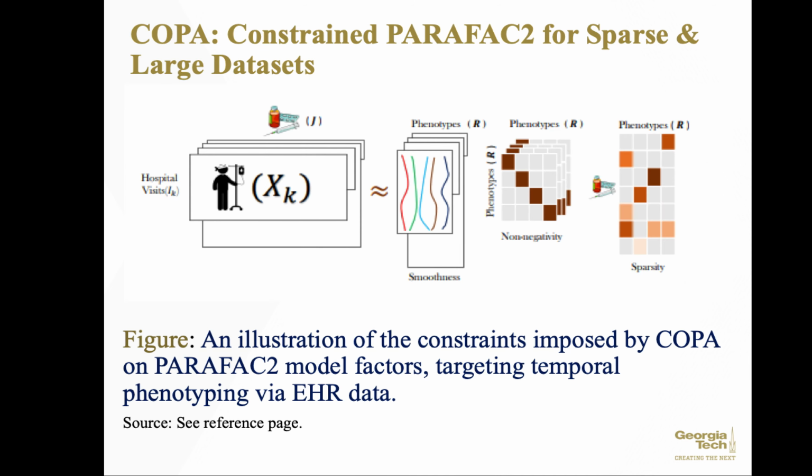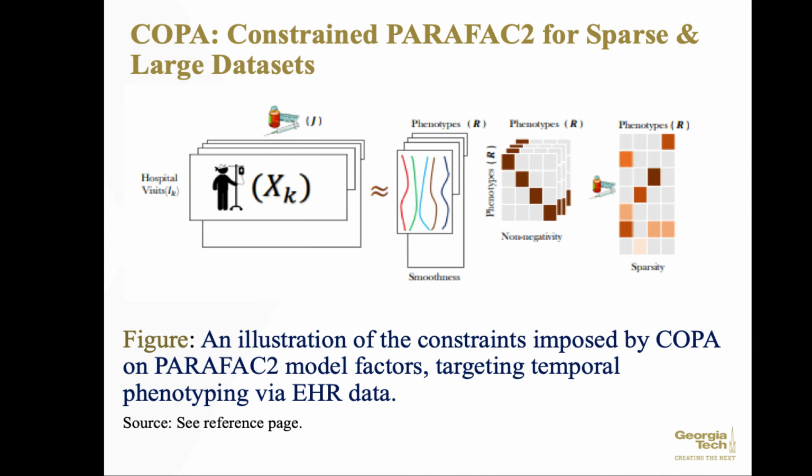Because applying phenotyping algorithms and tensor factorization models to conduct prediction tests always requires meaningful interpretations, we will introduce COPA. COPA stands for Constrained PARAFAC2 for sparse and large datasets. It is a method based on constrained PARAFAC2, which carefully incorporates optimization constraints such as temporal smoothness, sparsity, and non-negativity in the resulting factors. The method can efficiently model treatments across a set of patients with a varying number of medical encounters over time.